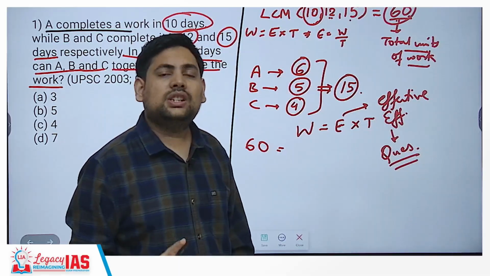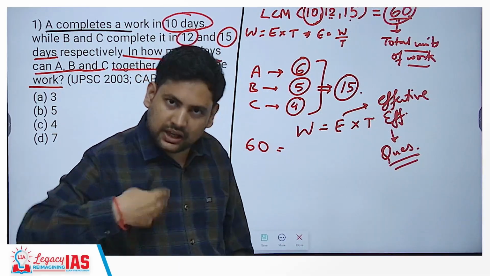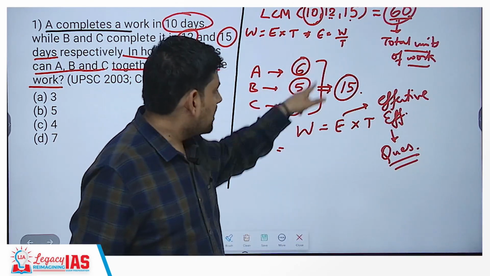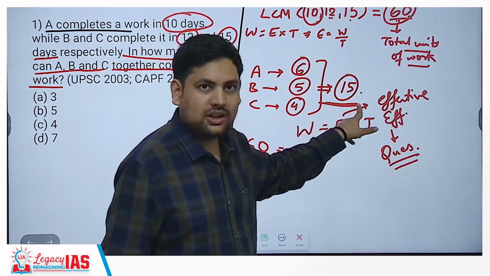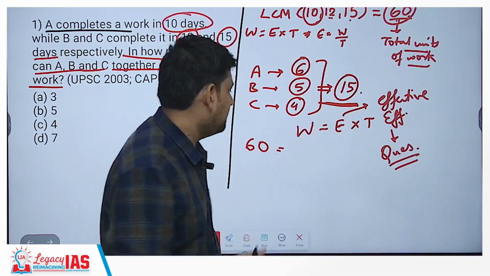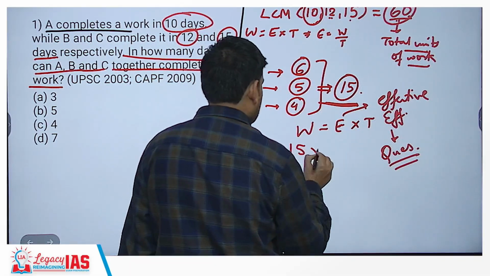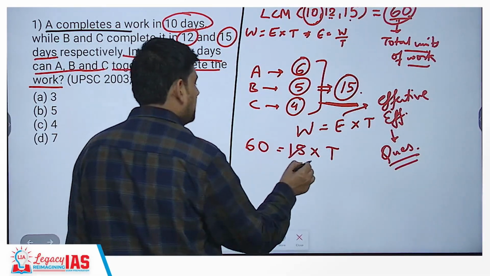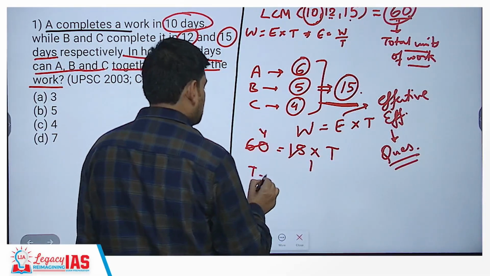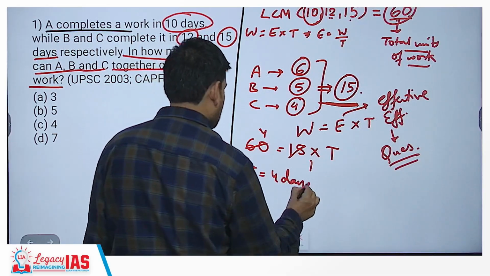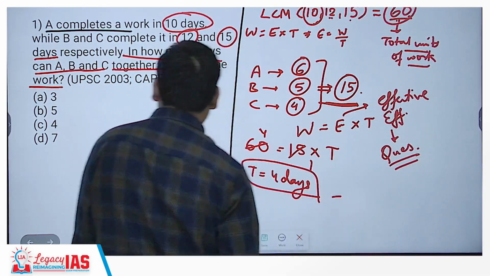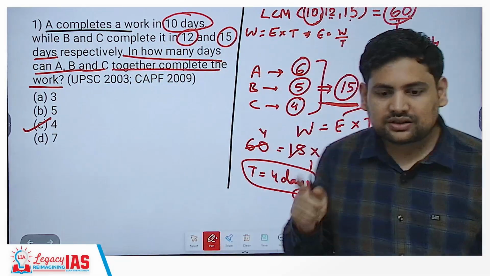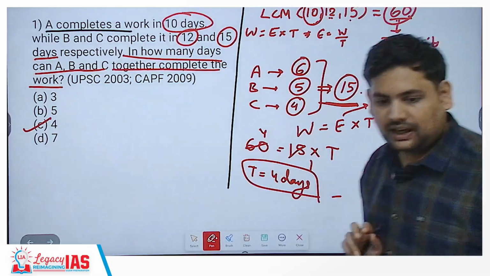Now the question asks when A, B and C work together, then how long will it take to complete. So if they are working together, their effective efficiency becomes the sum, that is 15. So this becomes 15 into time. Clearly 15 fours are 60. So time came out to be 4 days. That is, the answer becomes C. That is, they can complete this work in 4 days. Understood?